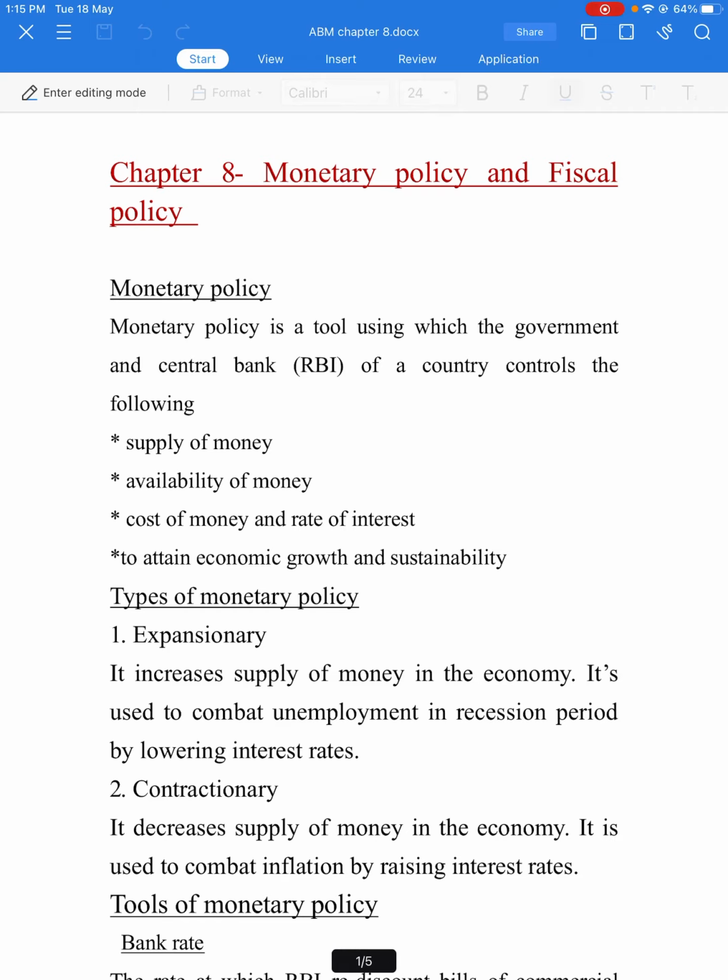What is monetary policy? Monetary policy is a tool using which the government and the central bank, that is the RBI of a country, control the supply of money, availability of money, cost of money and rate of interest to attain economic growth and sustainability.